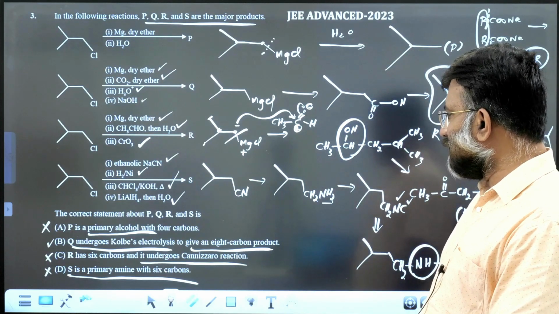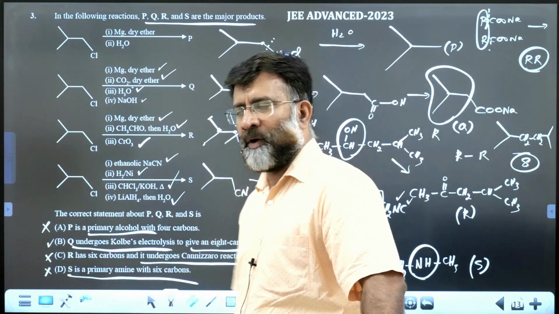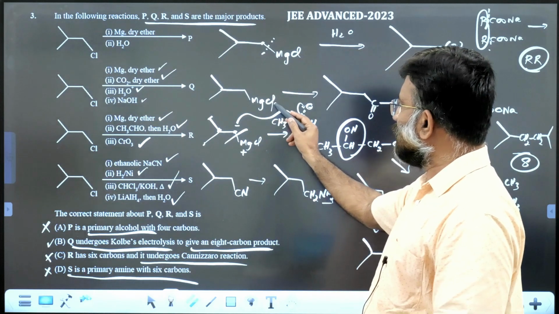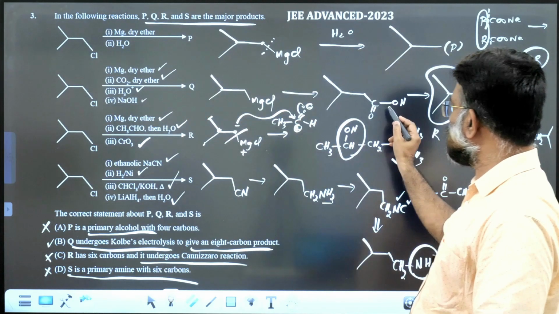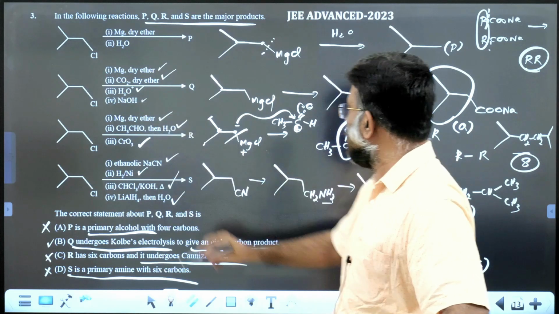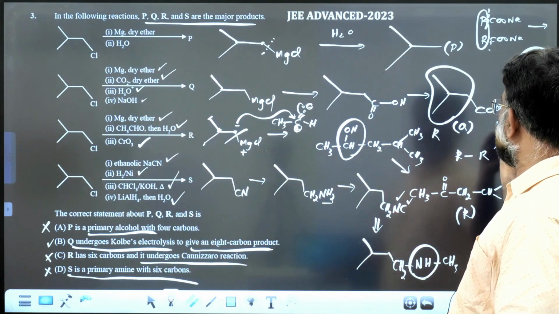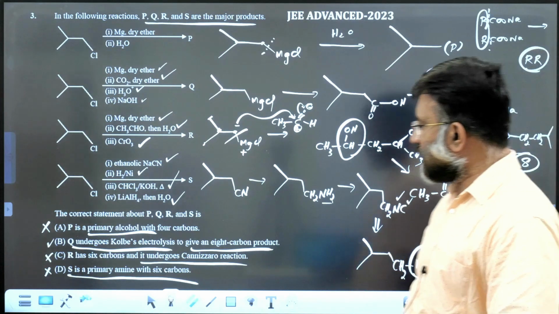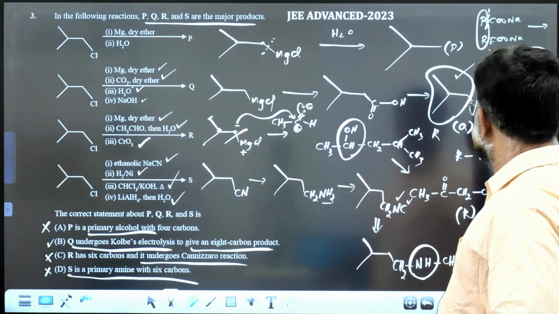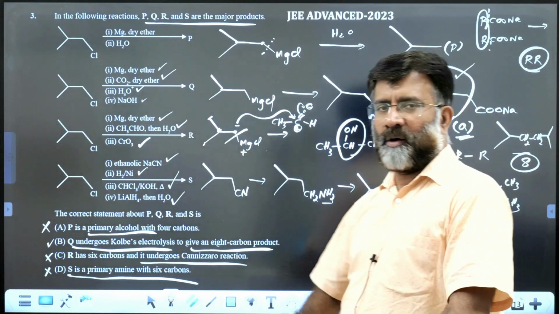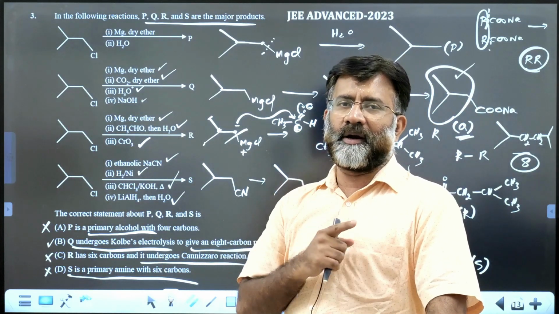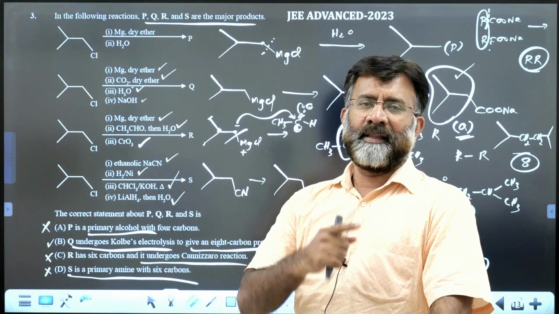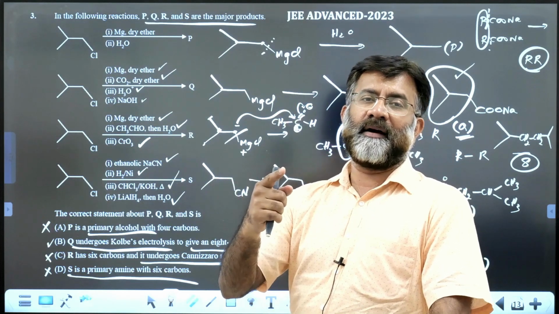So we got the answer, option B. Once again, it is treated with magnesium, you get a Grignard reagent, then CO2 gives the carboxylic acid, and NaOH gives the sodium salt of the carboxylic acid, in which this is the R group. This is compound Q. It is commented that compound Q treated for Kolbe electrolysis gives an 8 carbon hydrocarbon.